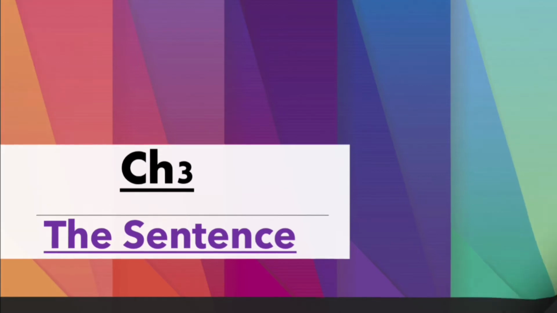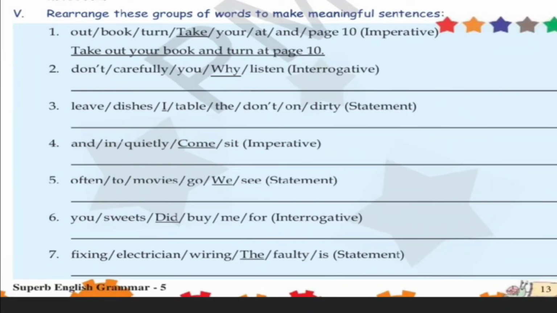So here we have question 5, which says rearrange these groups of words to make meaningful sentences. Some groups of words are given, we have to rearrange them and make meaningful sentences. So let's start. Actually, number 1 is done for you. Then we have to rearrange the rest, but let's understand the first one.